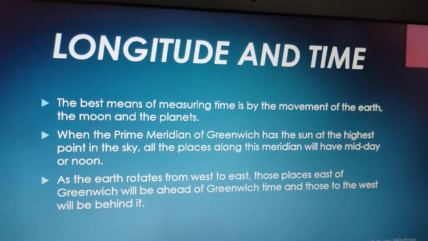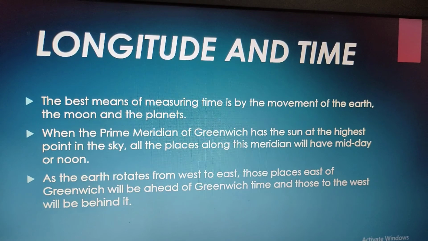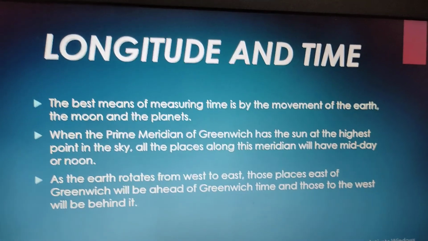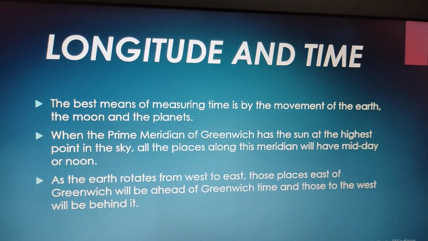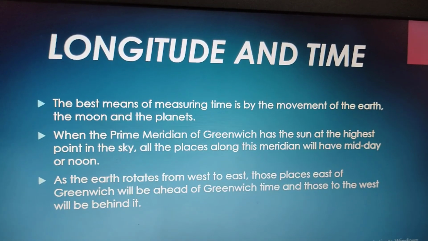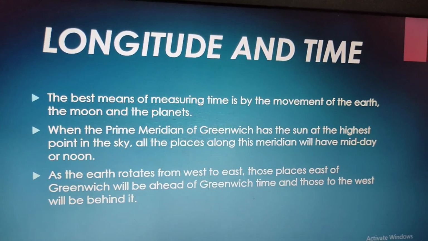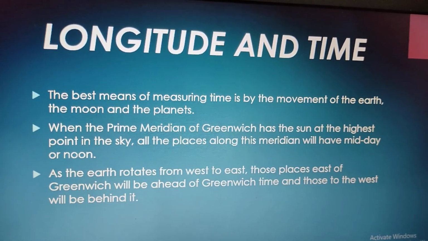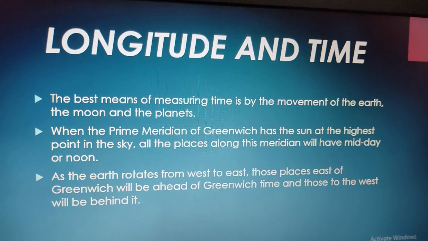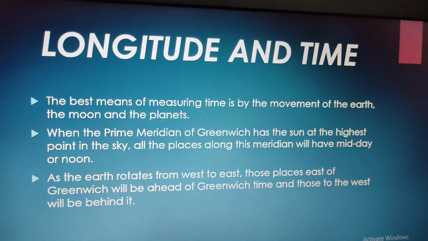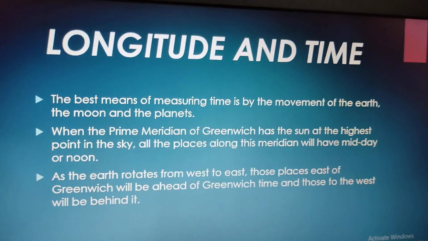Understood? The best means of measuring time is by the movement of the earth, the moon and the planets, right? The way your earth, the moon and the planets revolve around the sun. Now the prime meridian is a longitude at 0 degree, and the international time is measured according to this meridian, right? According to this longitude at 0 degree, the international time is measured.